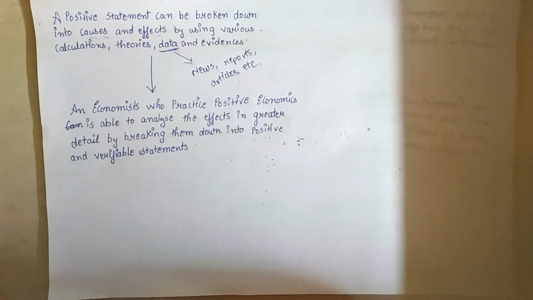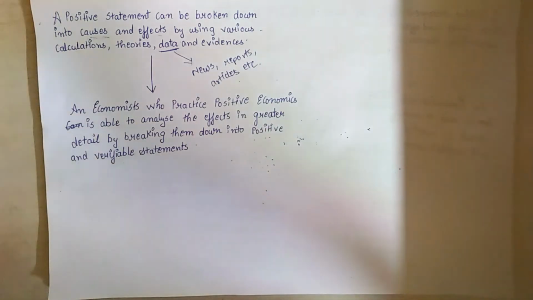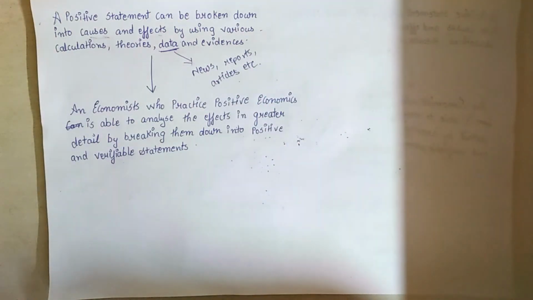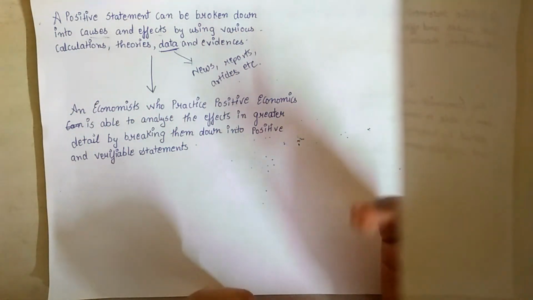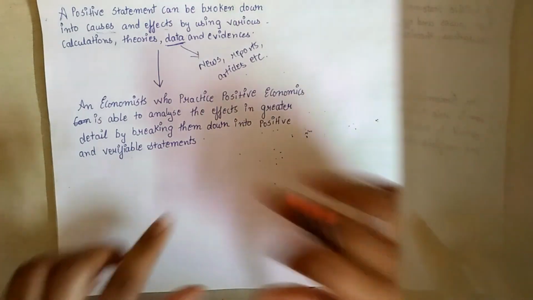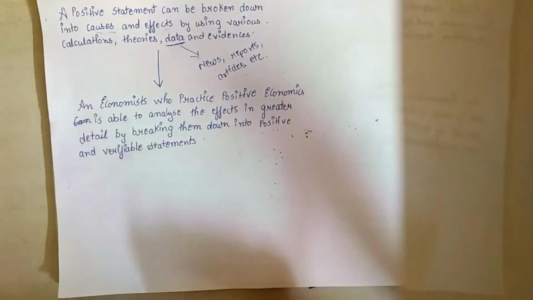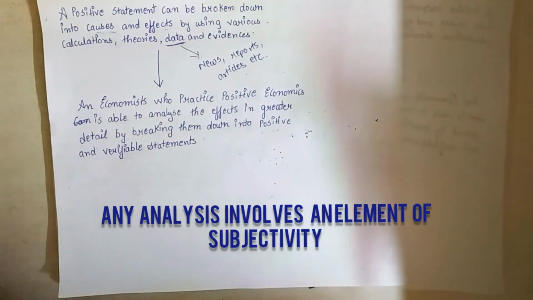His views are subjective because they can differ from economist to economist or financial analyst to analyst, in how he approaches that particular solution or situation. So whenever there is analysis of any statement or data, it involves a certain element of subjectivity.